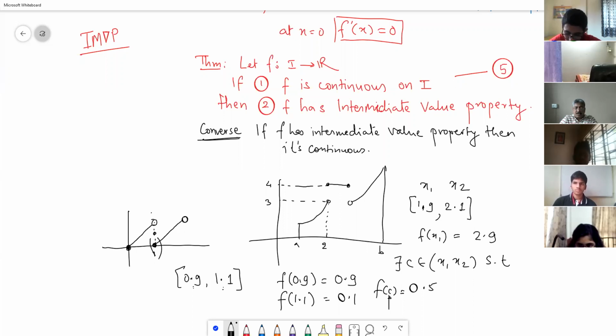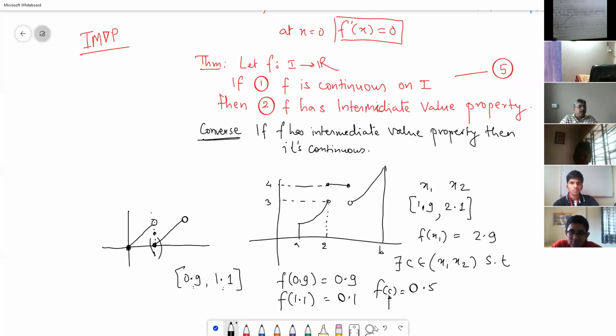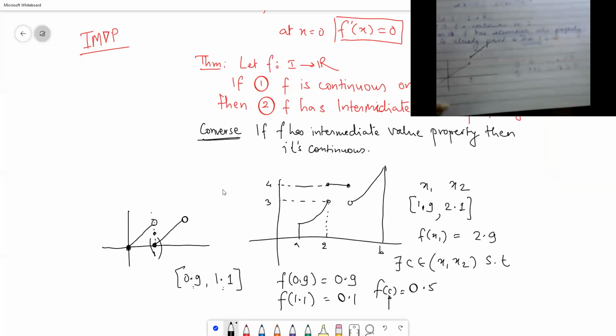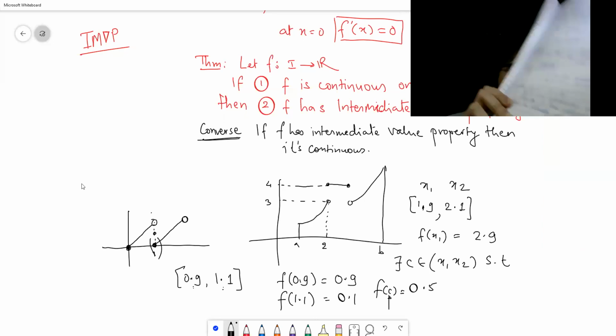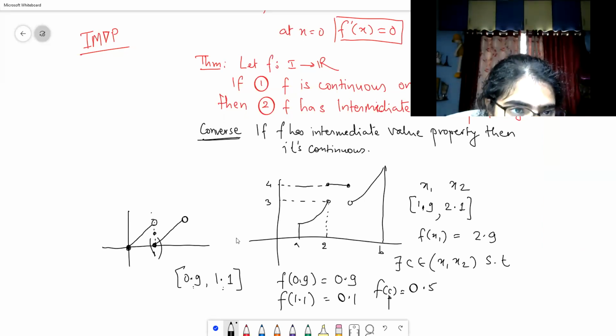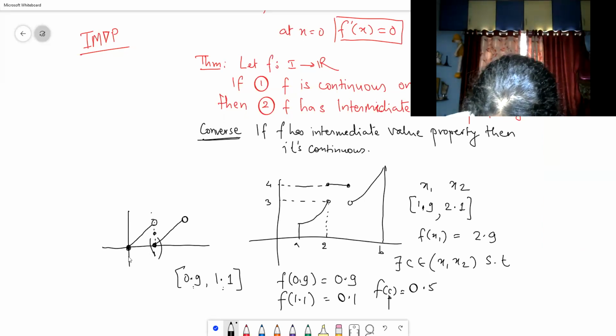Nayan is, I think, on the job and he is doing it correctly. Okay, who is Harshita? Let me check. Whatever discontinuity you have introduced, Harshita, suppose we take the interval 2.9 to 3.1, then anyway intermediate values are not available in that. All the values in between are not available.